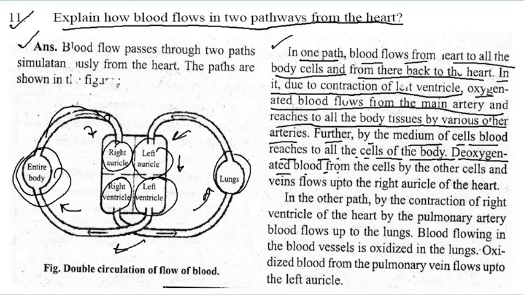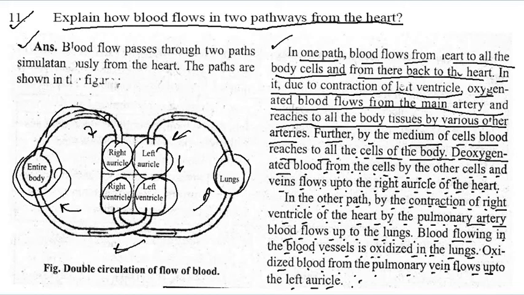Deoxygenated blood flows from the cells by veins up to the right auricle of the heart. In the other path, by contraction of the right ventricle, blood flows by pulmonary arteries up to the lungs. Blood is oxygenated by the lungs. Oxygenated blood from pulmonary veins flows up to the left auricle. So you can write this.